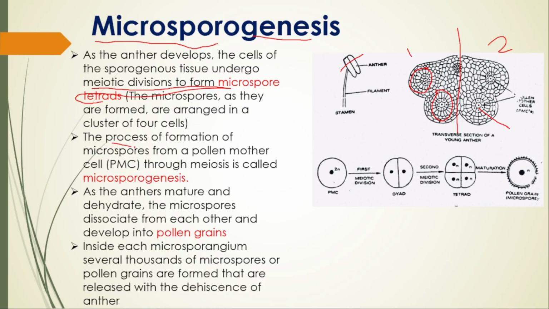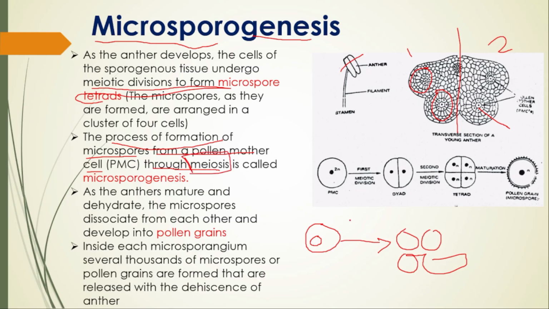What is it? The formation of microspores from a pollen mother cell is said to be microsporogenesis. Through which? Through meiosis. Keep in mind, it takes place by meiosis.